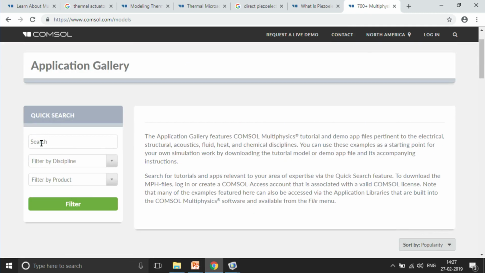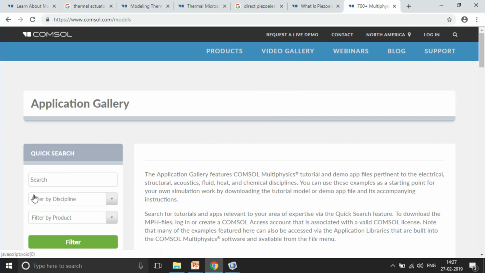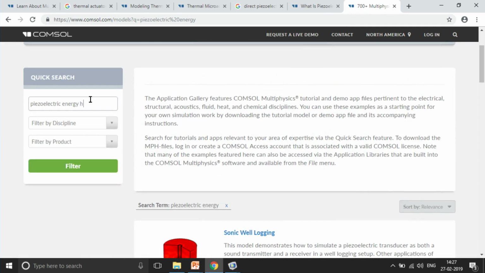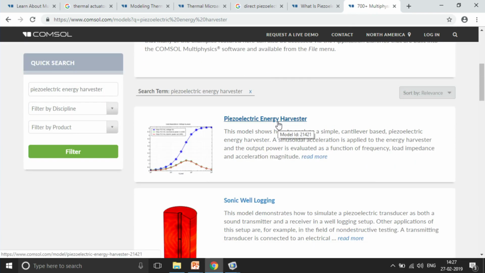Right, and over here there are a lot of model files, and here you can search for that particular file. For example, I am looking for piezoelectric energy harvester. So I am just searching piezoelectric energy, and then harvester. Let me just search for harvester also. Yeah, so see, this is the example model that I am getting.